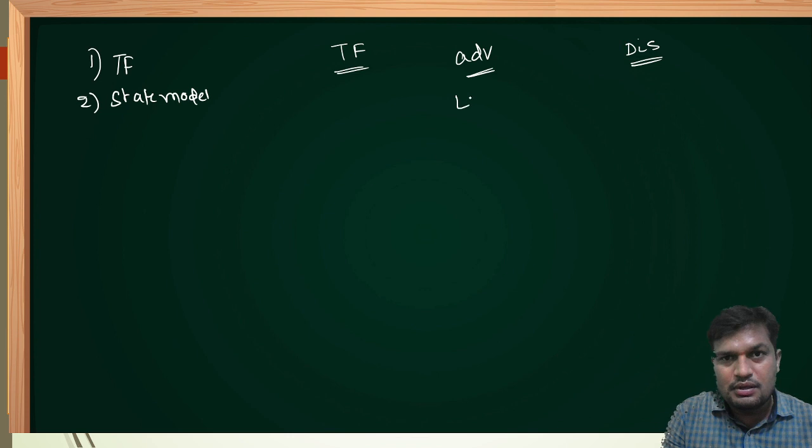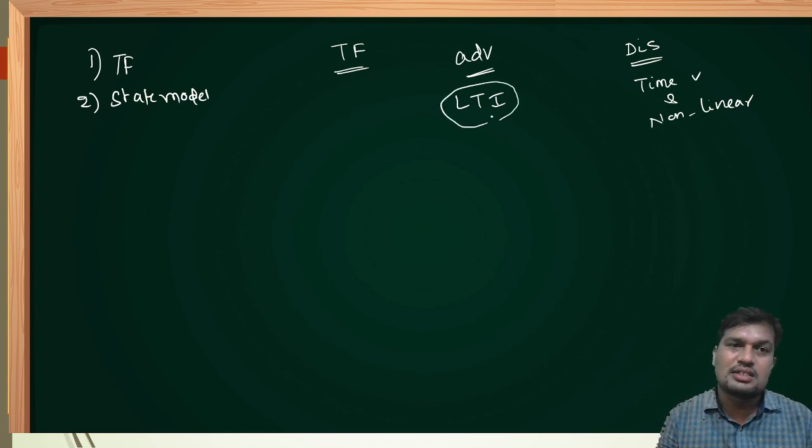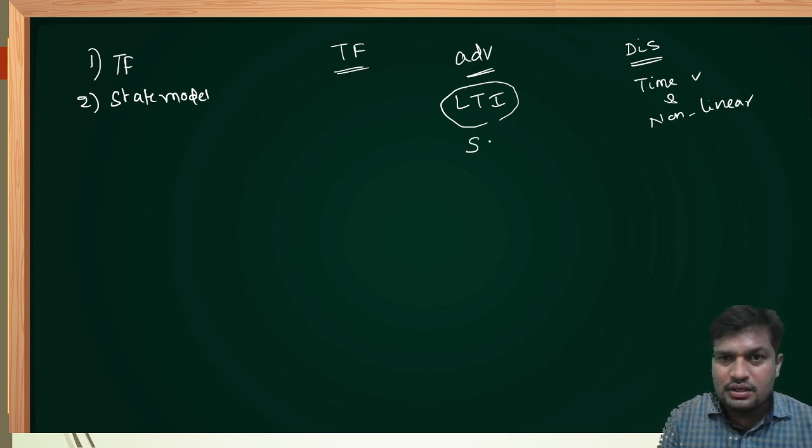Transfer function is applicable only for LTI systems. It is not applicable for time variant systems and also nonlinear systems. Later we'll discuss the state model in depth. Transfer function is applicable only for single input and single output.